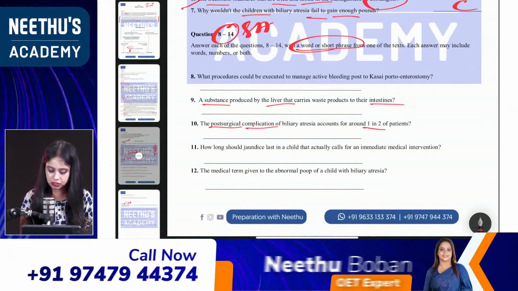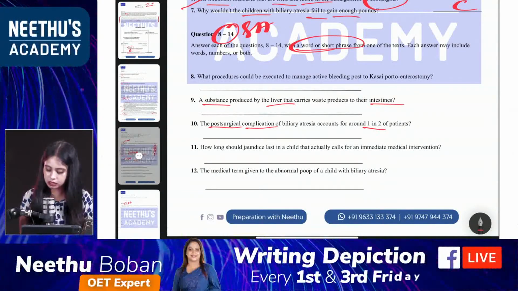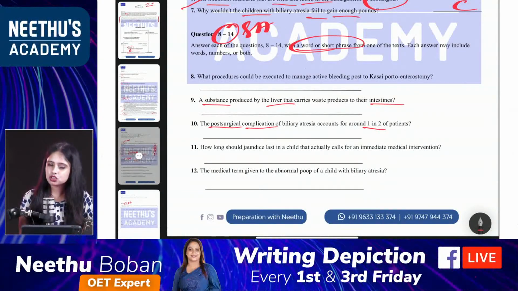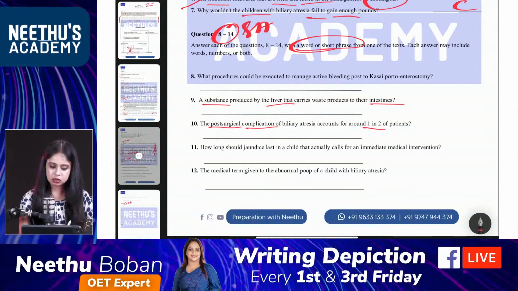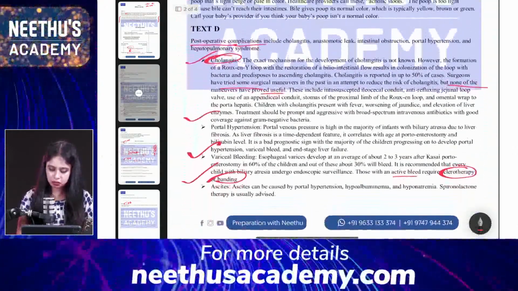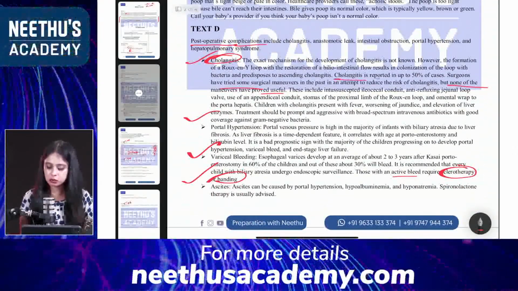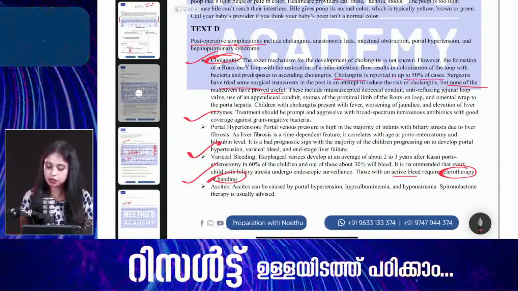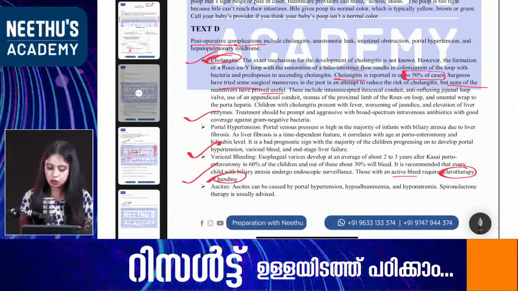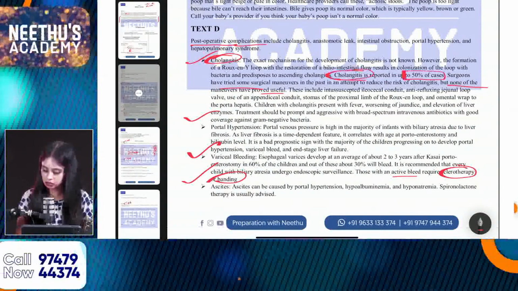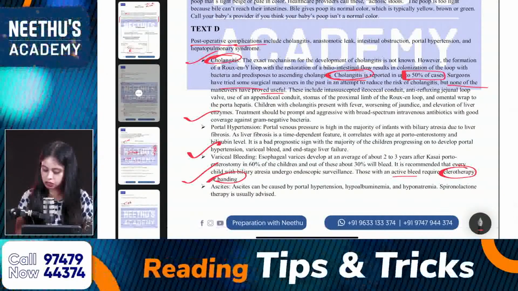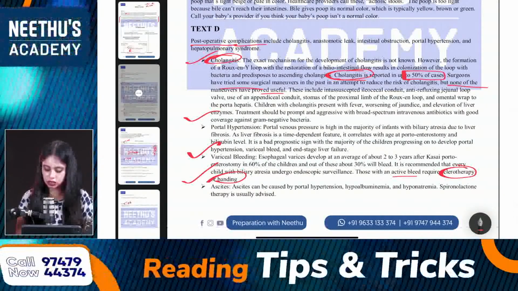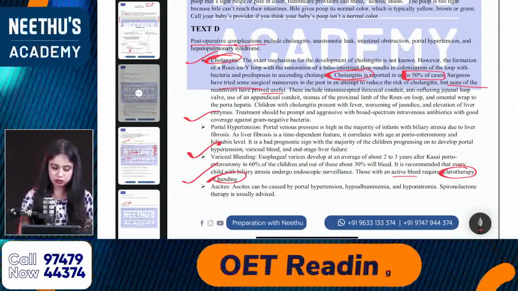So yes, what is the correct answer? Post-surgical complication. So what is the post-surgical complication that comes with 1 in 2 of patients or 50% of patients? Okay, very direct answer. Yes, cholangitis is reported in up to 50% of cases. Okay, the complication is cholangitis. Yes, Divi, Monita, Kavita, yes, Sudha, it is cholangitis. Yes, Shanta, cholangitis. Very good.